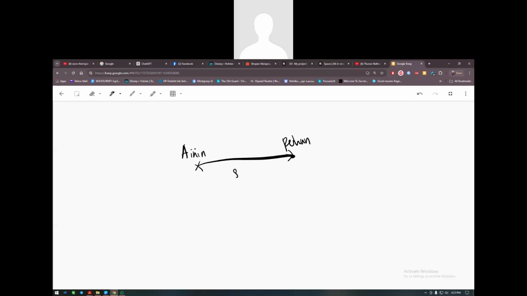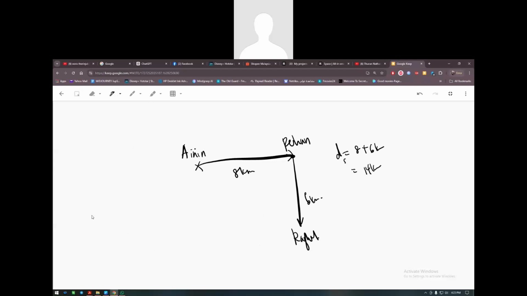Let's say it is 8 kilometers. And then after that, she decides to go to a friend's house, Rahul's house. Let's say this is 6 kilometers. Now, if I'm going to ask you what is the distance, it'll be 8 plus 6 kilometers, right? Distance traveled by Aini to reach Rahul's house will be roughly around 14 kilometers.